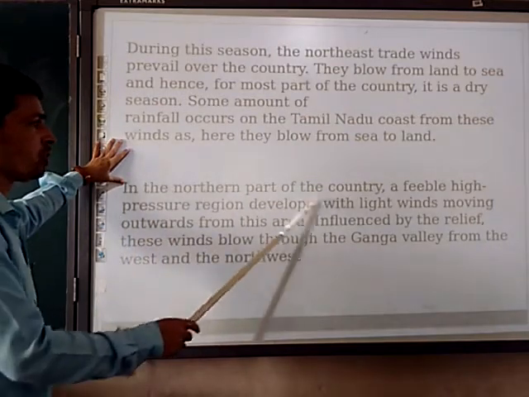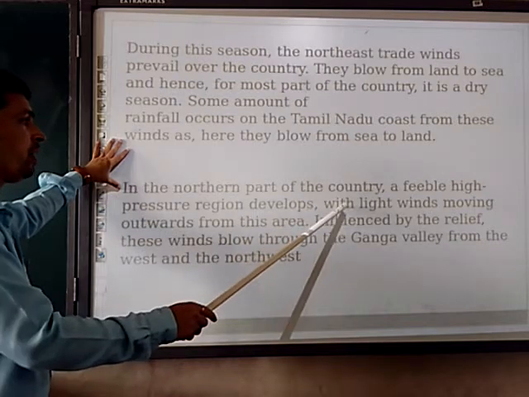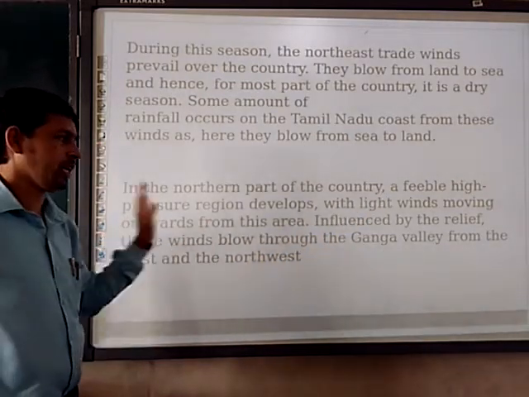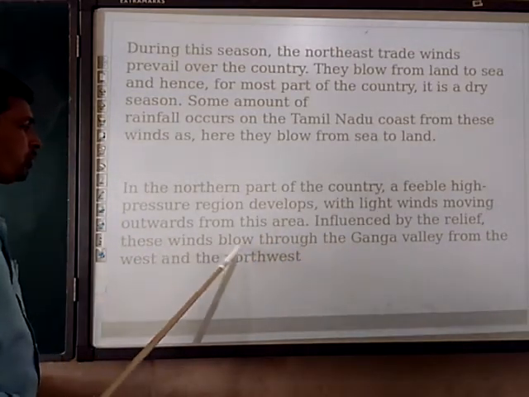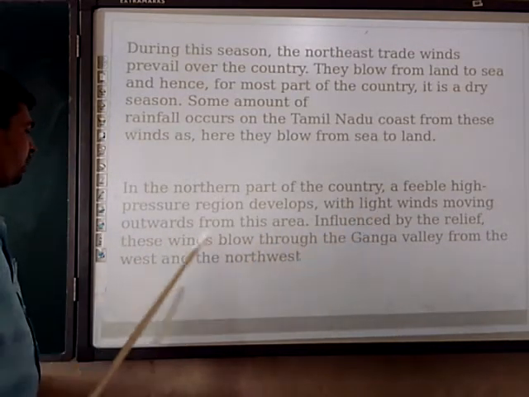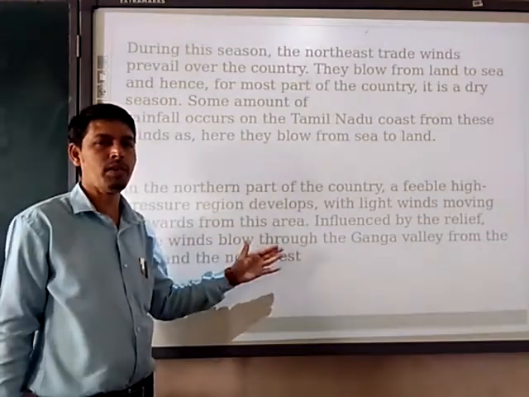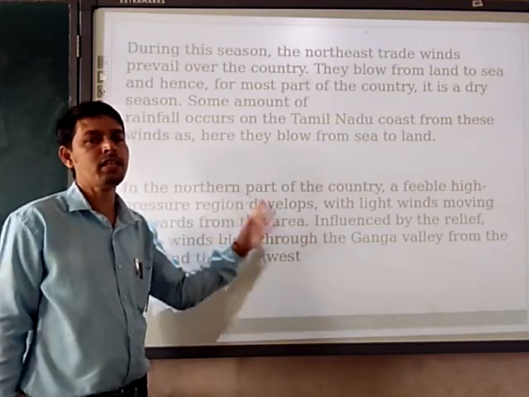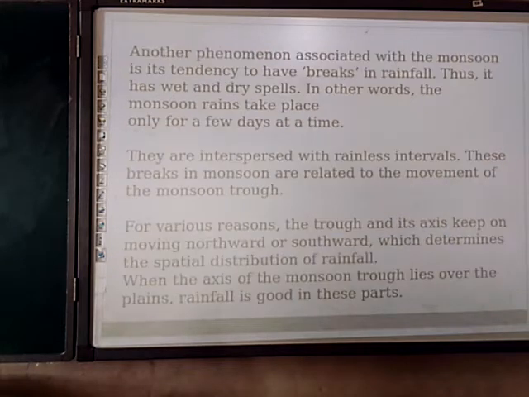In the northern part of the country, a feeble high pressure region develops with light wind moving outwards from the area. Under the influence of the relief, these winds blow through the Ganga Valley from the west and to the northwest. This is the direction of the wind, from which area to which area the wind is traveling.